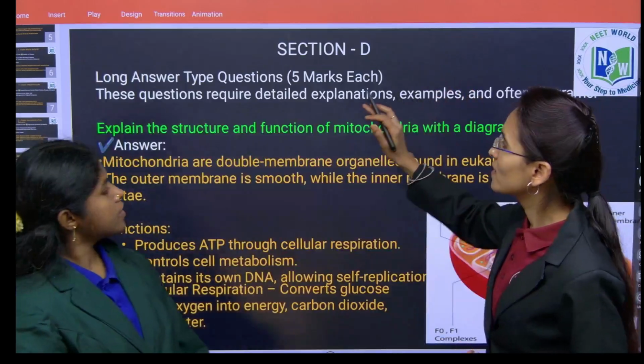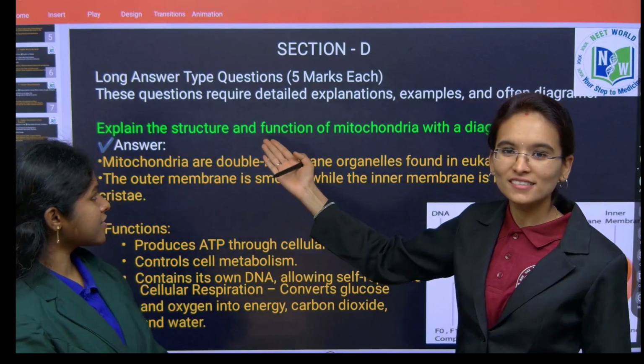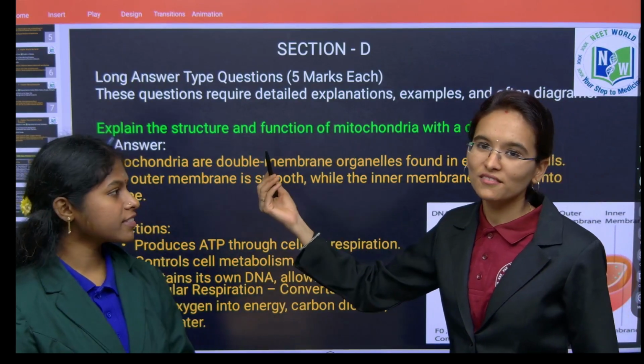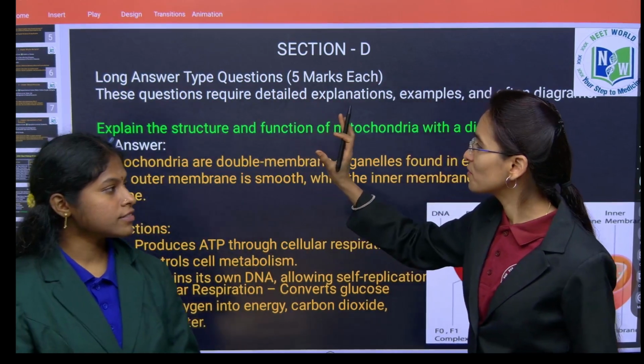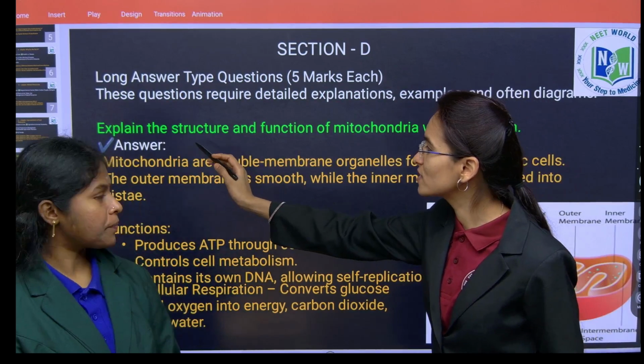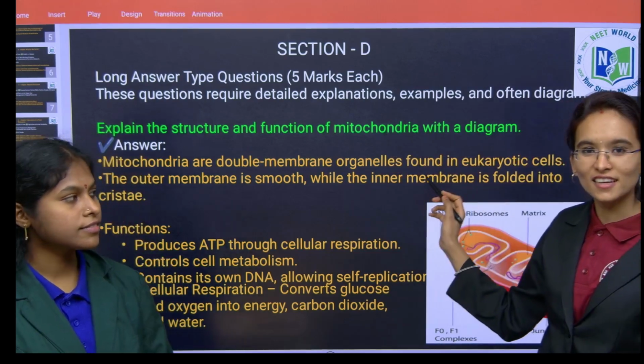Next, children, coming towards section D, which includes 5 marks. Here you are going to have the internal choice. These are long answer type questions. Here the example question is: explain the structure and function of mitochondria with a diagram.